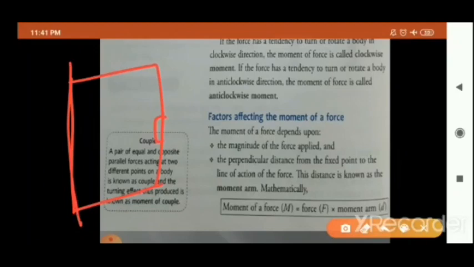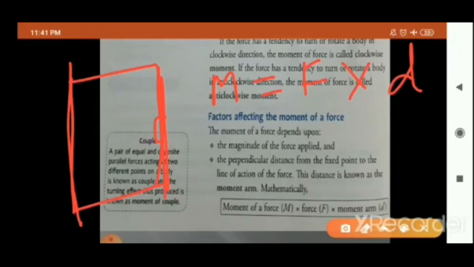Why is this handle present at the last edge of the door? Reason? Since you know the formula for the moment of force, what is moment of force? The turning effect of the force is known as the moment of force. And what is the formula? Moment of force, capital M, is equal to force into moment arm D. That is, M is equal to F into D.